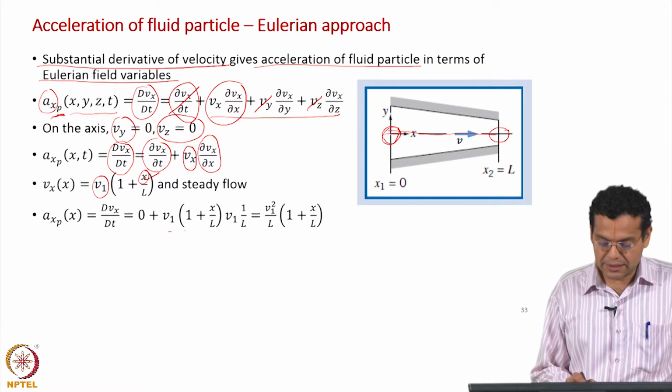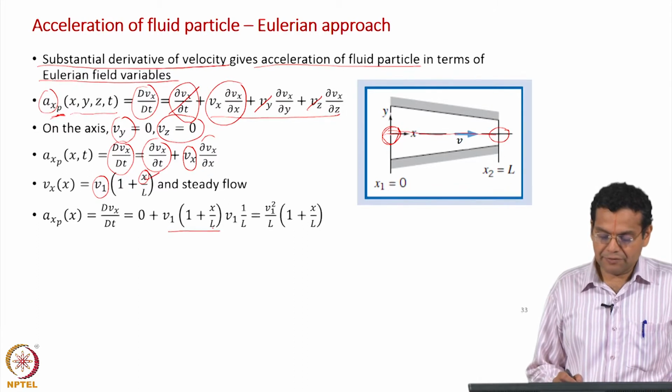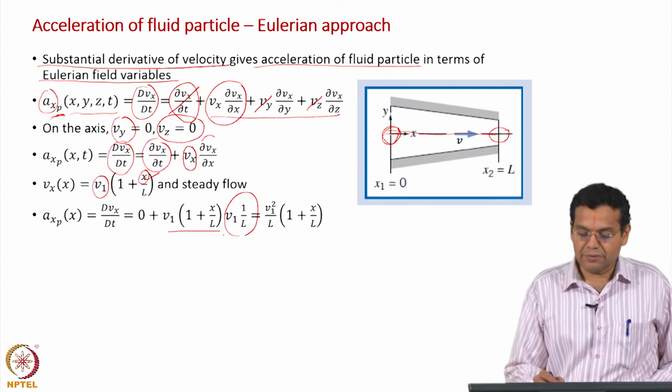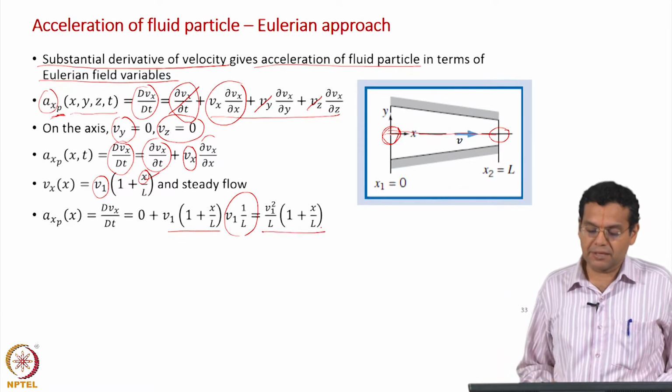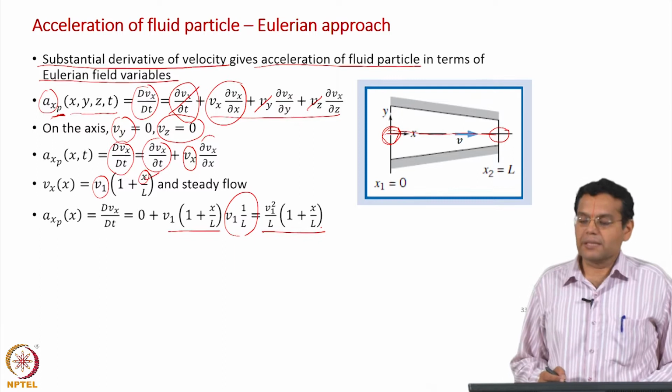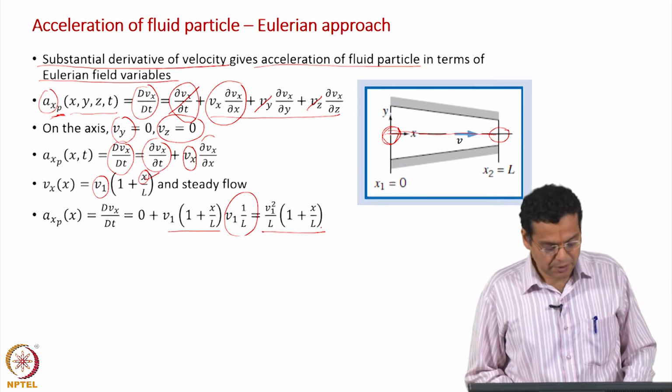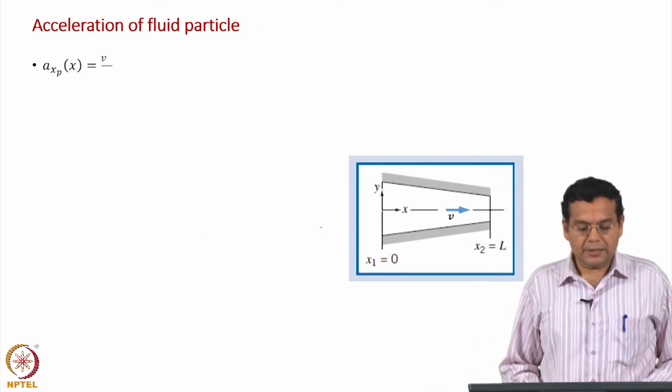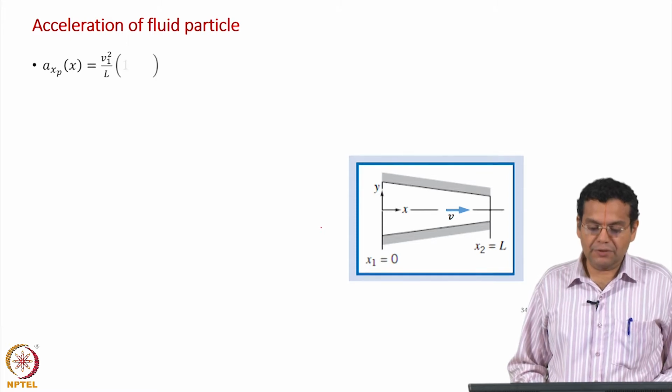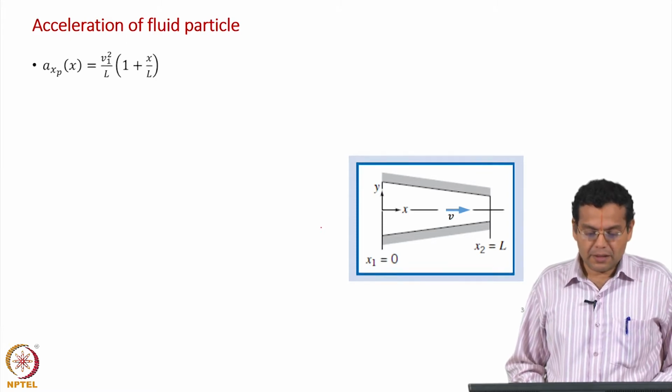So this represents Vx, and this represents dou Vx by dou x, and when you simplify you get this expression, V 1 squared by L into 1 plus x by L. Now, acceleration of this particle is V 1 squared by L into 1 plus x by L.